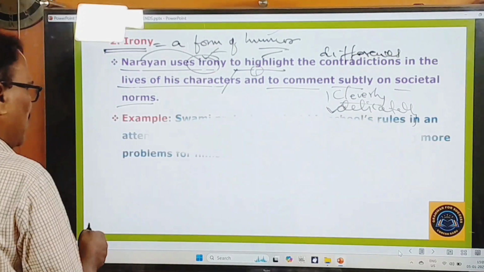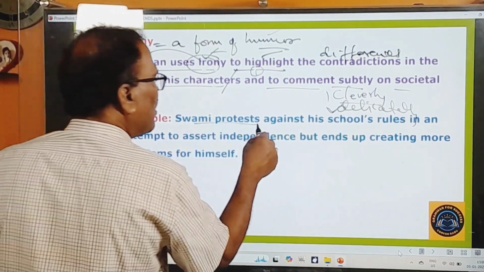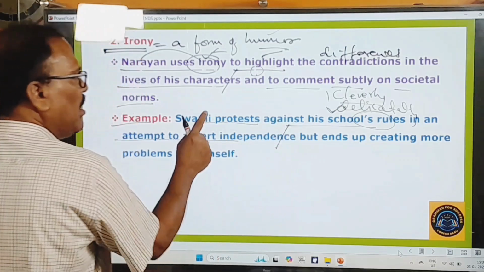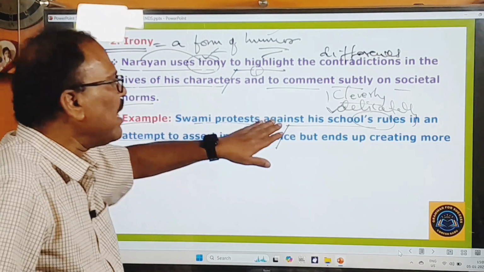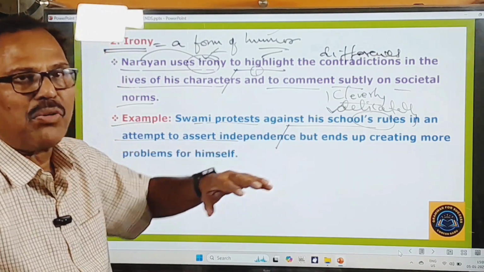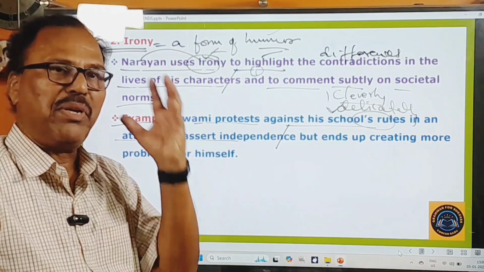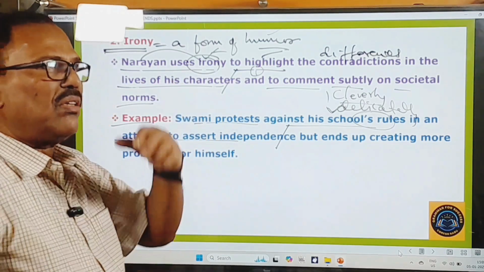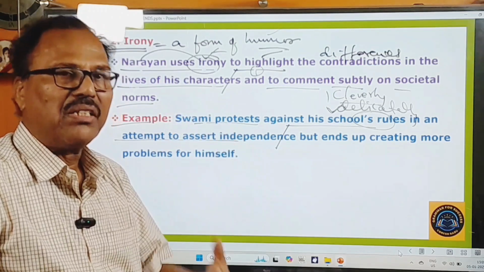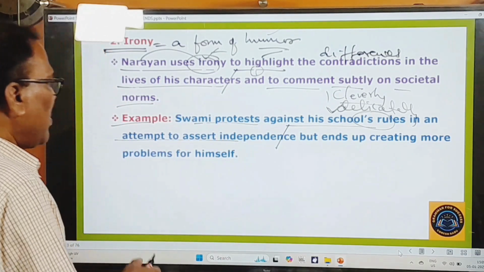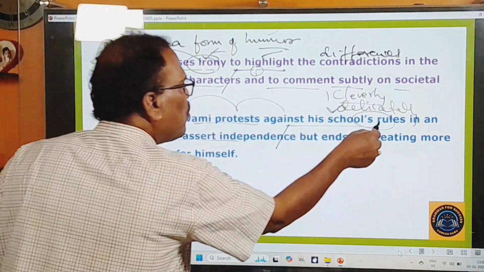So one example is also given here. Swami protests against the school's rules in an attempt to assert independence. So here Swami protests against his school's rules. In those days, almost all the schools in India were run by the British government only. They were owned by the Britishers, they were run by the Britishers, and the teachers were also Britishers. So that's why Swami protests against the school's rules.